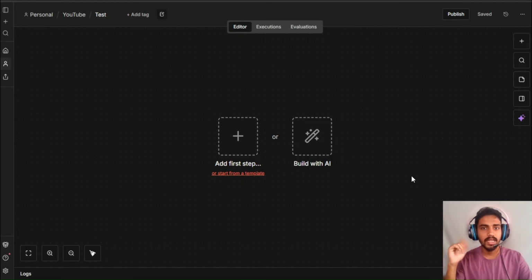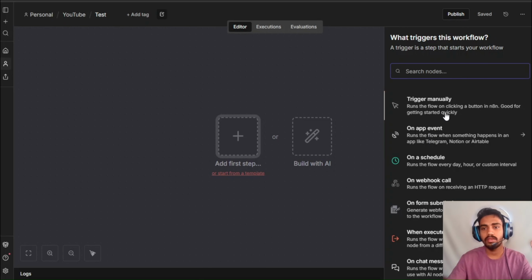So here we are inside N8N. The first step to make an agent is to add a trigger, because that is the step where the agent gets triggered, it gets started, and then it works through the whole workflow, and then it finishes your job and you get the Gmail. We'll click on this and we can add a lot of triggers. The trigger which we will use now is the schedule trigger.